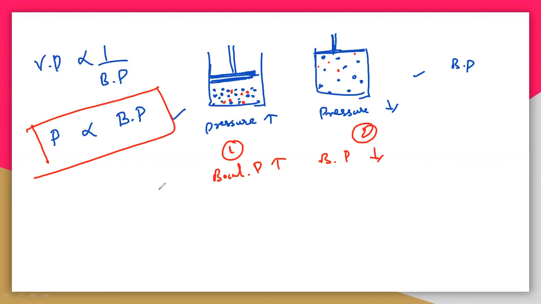Now what about the vapor pressure? Vapor pressure is different from the pressure. This pressure is nothing but the external pressure that we are applying. By using a piston we are applying the pressure. When we are applying the pressure, you have to push this piston downwards.